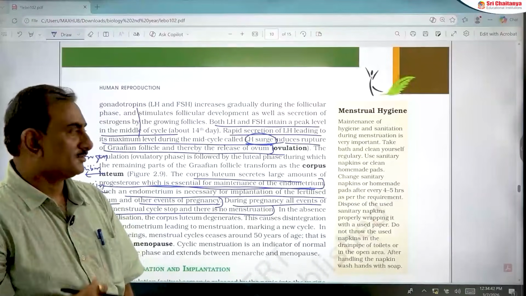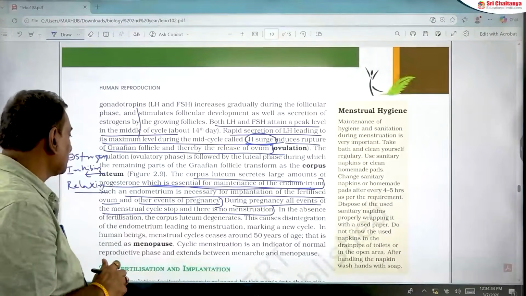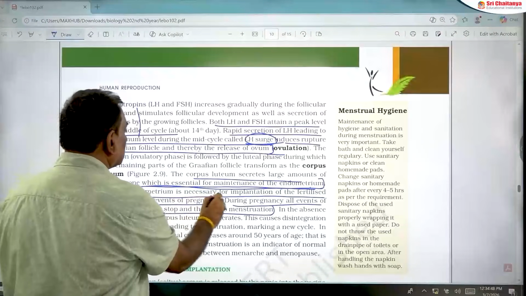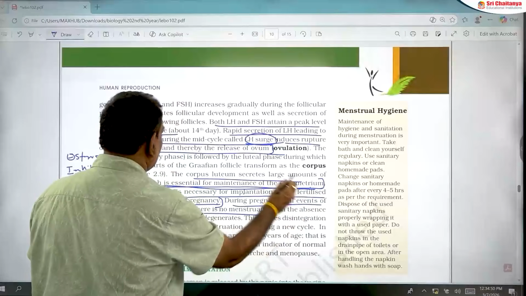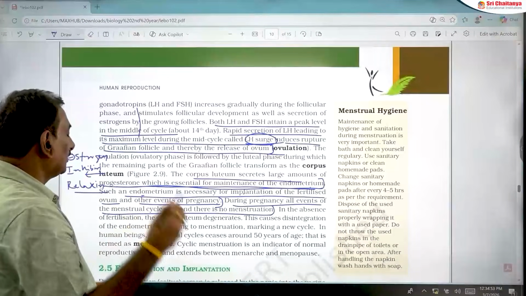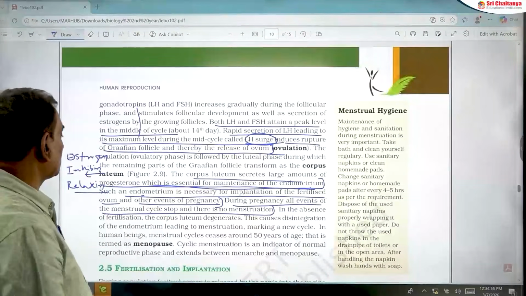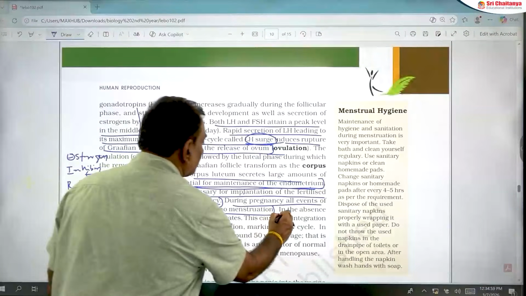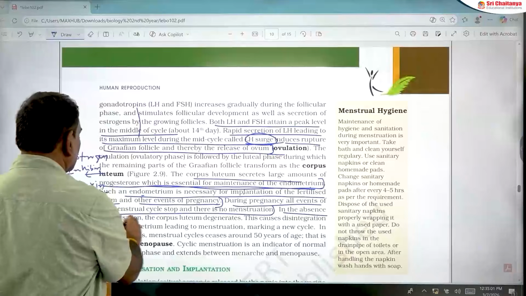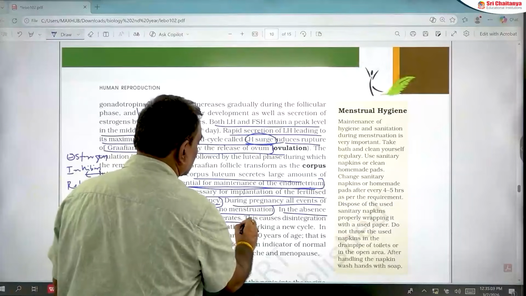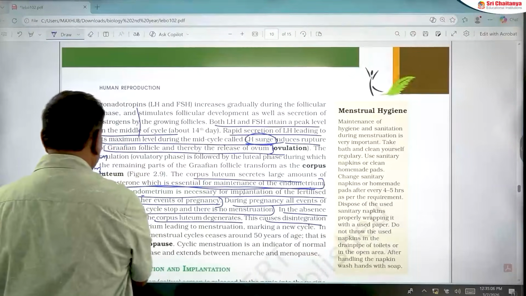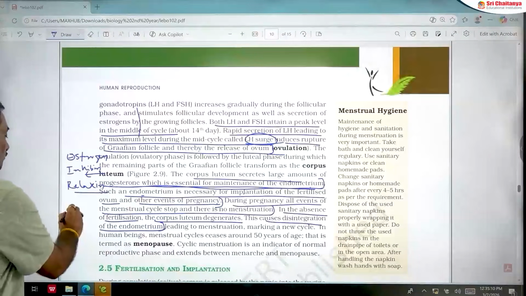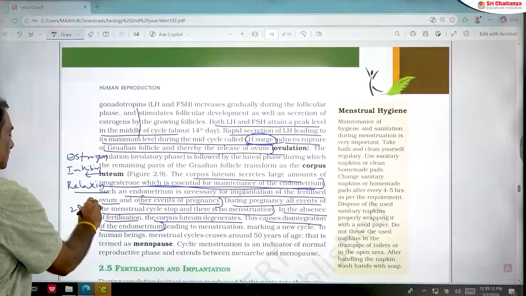This is very important. In the 2023 NEET examination, an assertion-reason question was given.